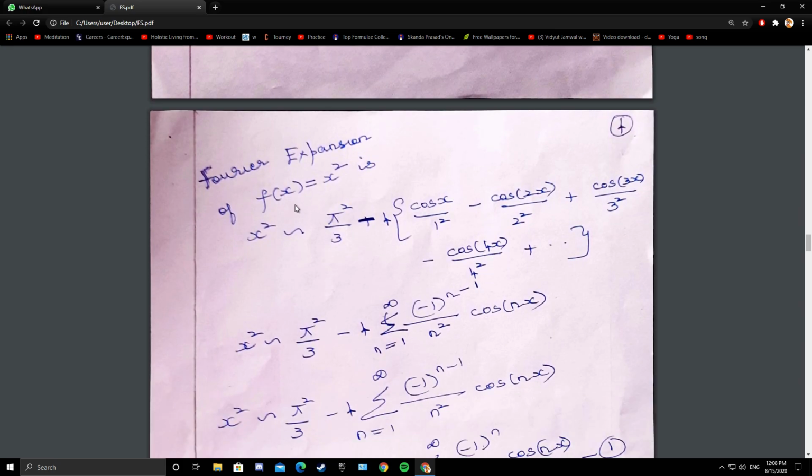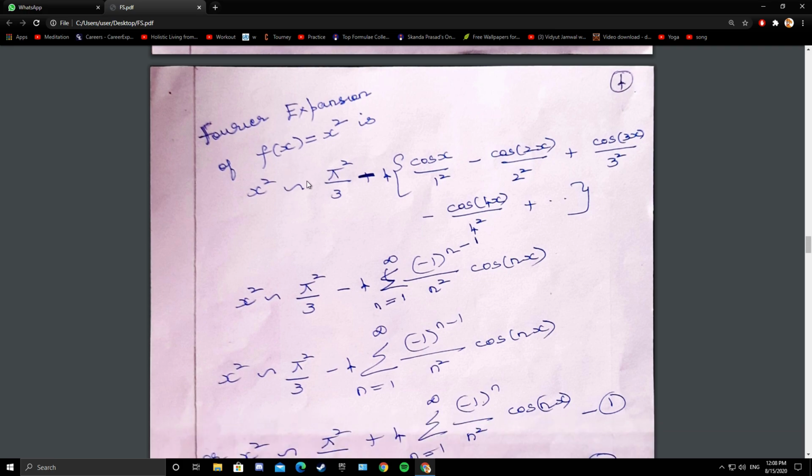Now again I have rewritten the Fourier expansion. Fourier expansion of f of x equals x square is pi square by 3 minus 4 times cos x by 1 square minus cos 2x by 2 square plus cos 3x by 3 square minus etc. Pi square by 3 minus 4, I'm expressing this in summation form. So whenever you are expressing in summation form, write the summation symbol and fix the upper limit infinity.